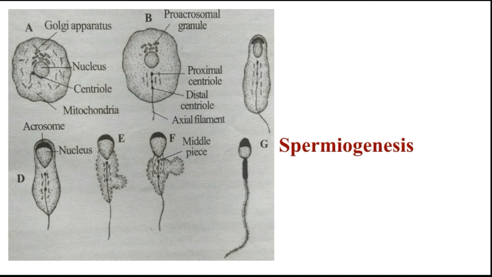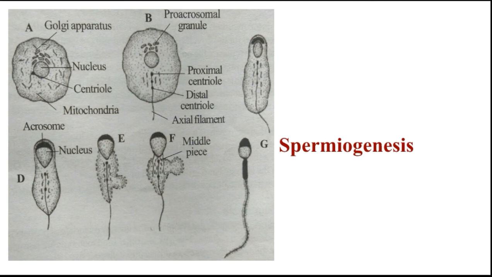Another point here: the distal centriole develops a filament-like structure, and that filament-like structure is called the axial filament. You have seen after the distal centriole one filament-like structure is there. It gradually elongates and forms the tail by developing a cytoplasmic sheath.